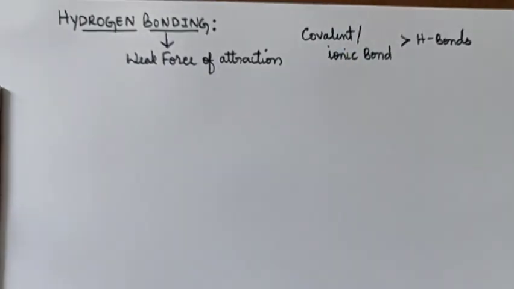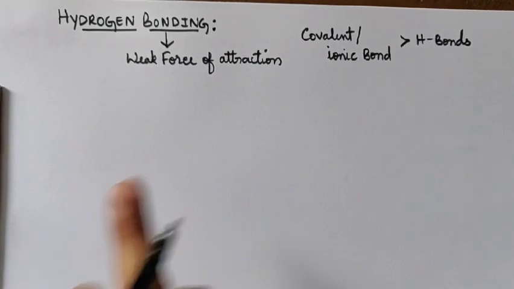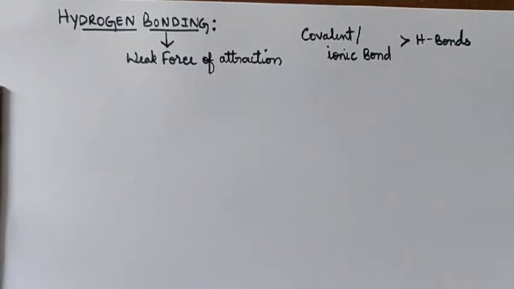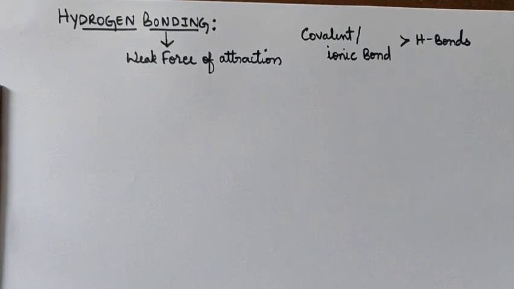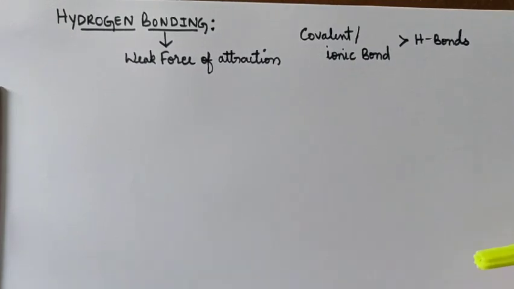Say covalent or ionic bonds have 200 kilojoules of bond energy. That is, you require 200 kilojoules of energy to break this. Hydrogen bonds require less than 200 kilojoules of energy, which means hydrogen bonds are weaker than covalent bonds.